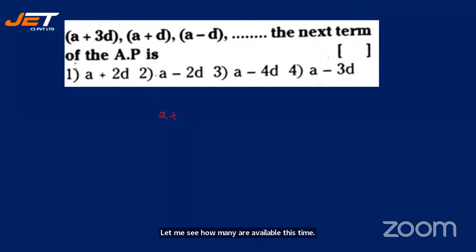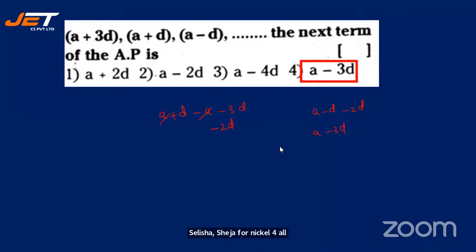Second term minus first term. So it is minus 2d. So now what? And so on. The next term is a minus d minus 2d. So a minus 3d. Yes. Let me see how many have. Yes, Amrita has given me option 4. Sleshna, why 2? Shrija 4, Nikhil 4. All right. You check your answers. Those who have not given me the right answers, I worked it out. You can just check very quickly. Yes, let's move on to the next question.